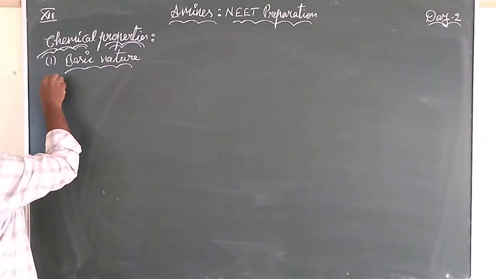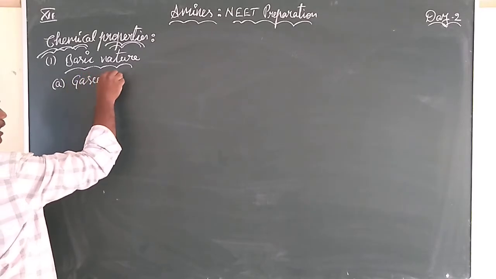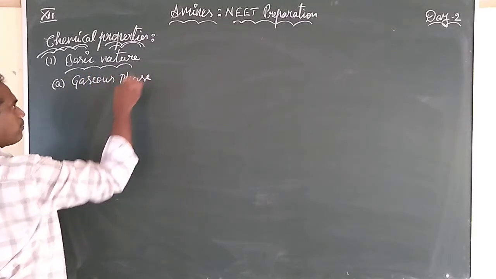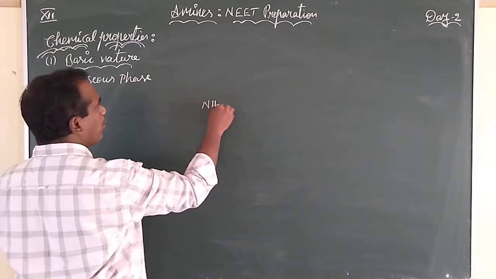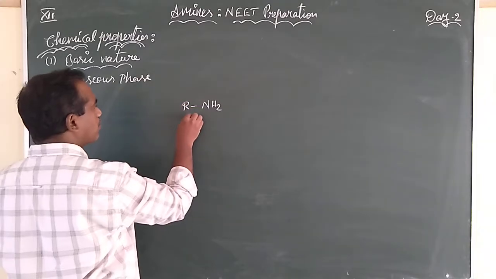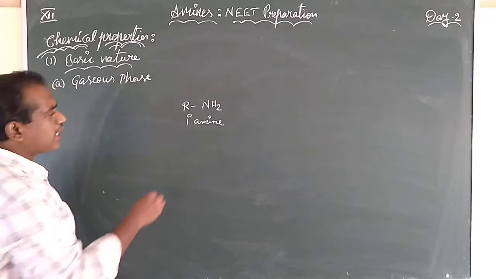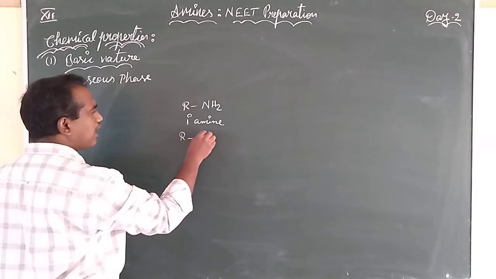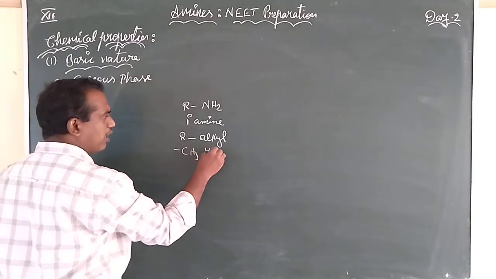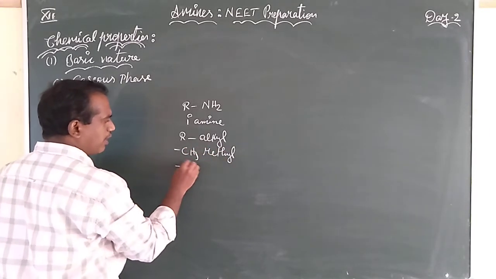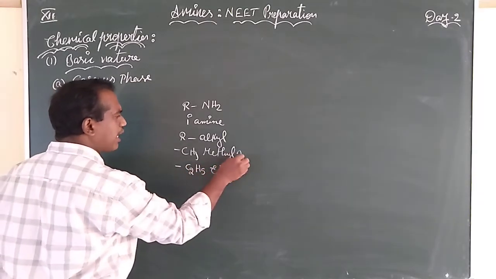So what I am dividing is the basic nature in the gaseous phase. Generally, we know whenever an NH2 group is bonded to some alkyl group, it is called a primary amine. Is it not, children? Good. This R stands for the alkyl group, maybe methyl or ethyl. What do these methyl or ethyl have in general?